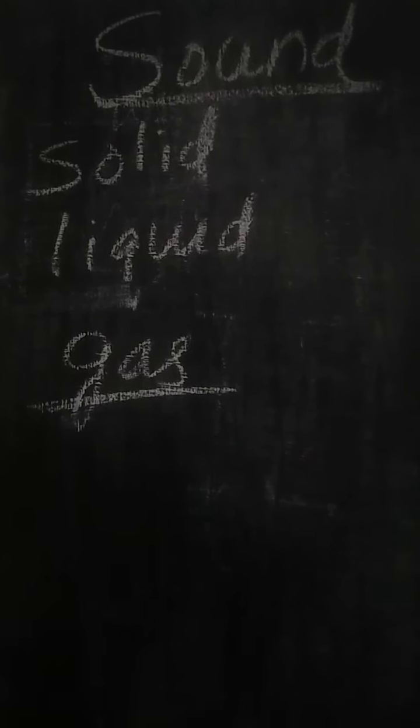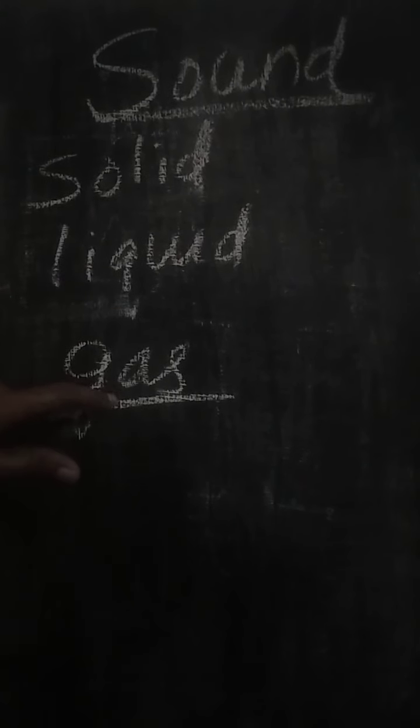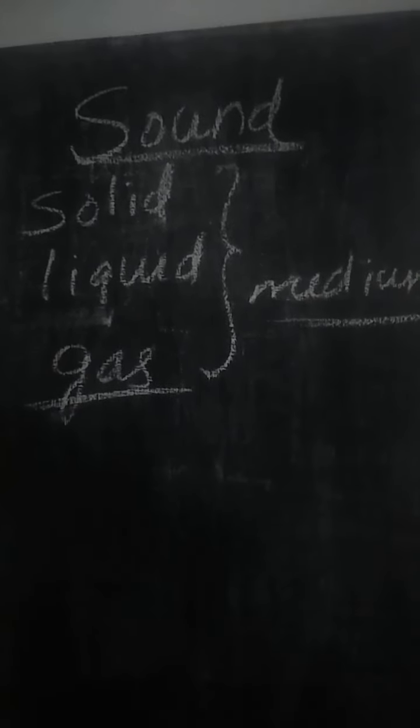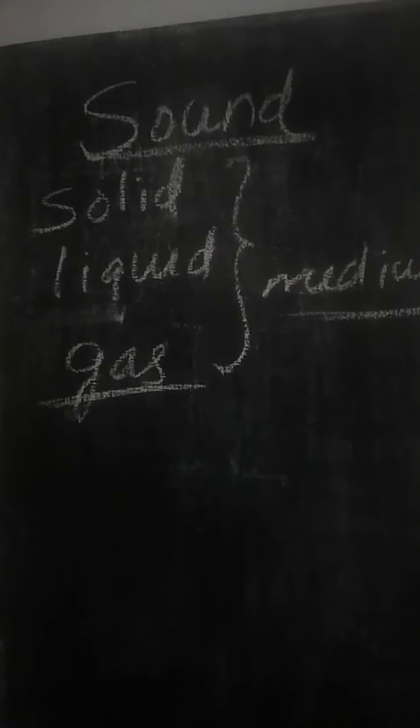It can be produced by different objects. Birds can produce sound, humans can produce sound, dogs can produce sound, a school bell can produce sound, a tuning fork can produce sound, a radio can produce sound, thunder can produce sound. And all these sounds can be propagated, or travel from the source to different places, through solid, through liquid, and through gas. And these three are called the material through which the sound travels. They are called medium. So medium means it is the material, or the substance, through which the sound travels. That is what is called a medium.